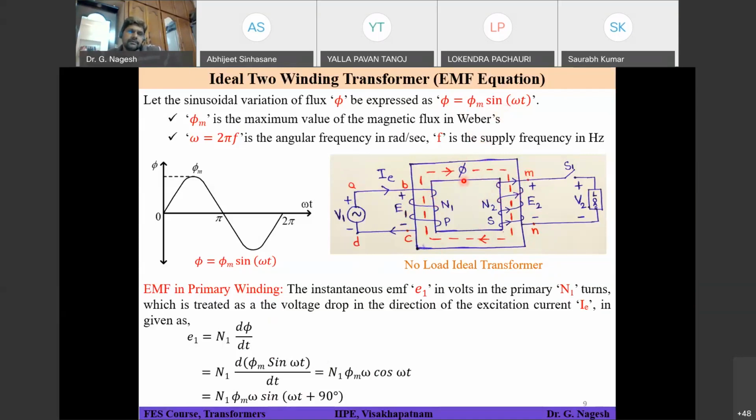If you write this in terms of current, basically this phi is also coming from this current only. Can anyone say how you have got this relationship between MMF and flux? Does anyone have a formula? Some formula will be there. Does anyone have any idea?